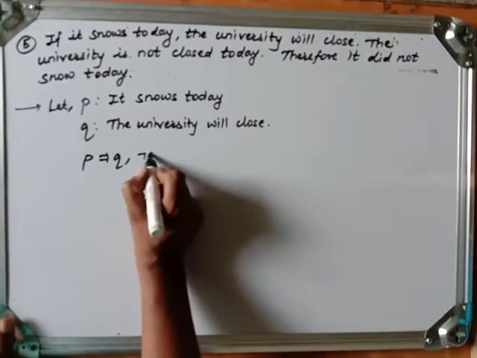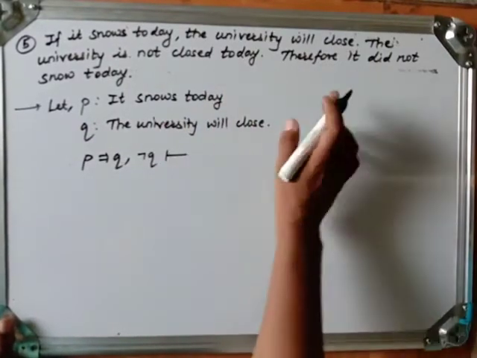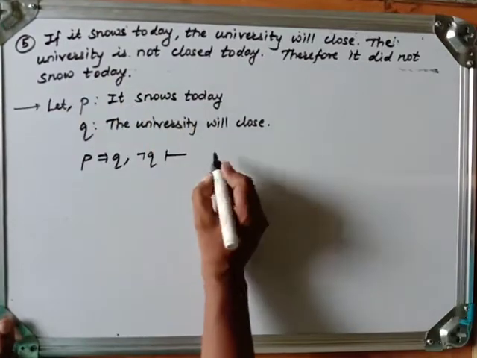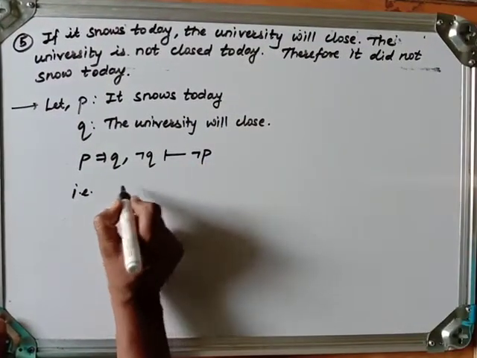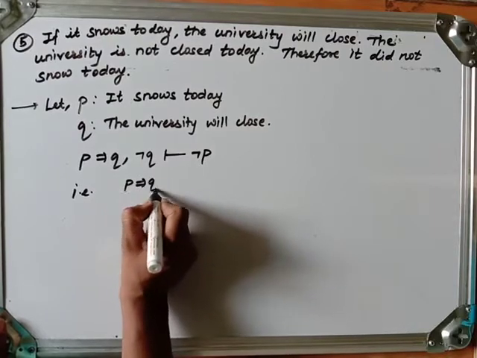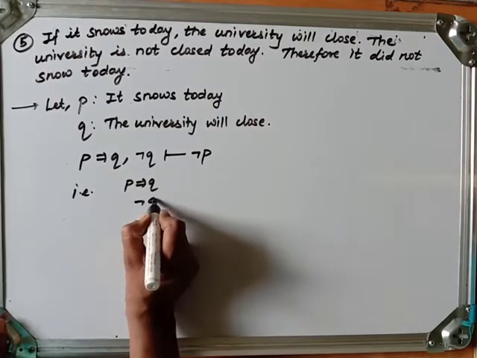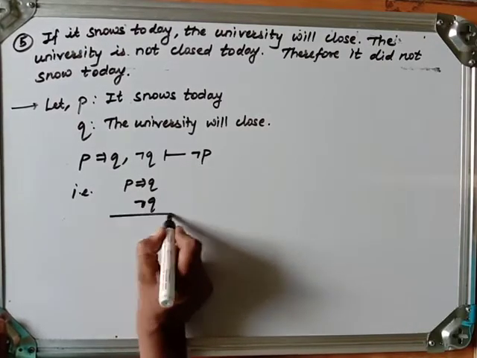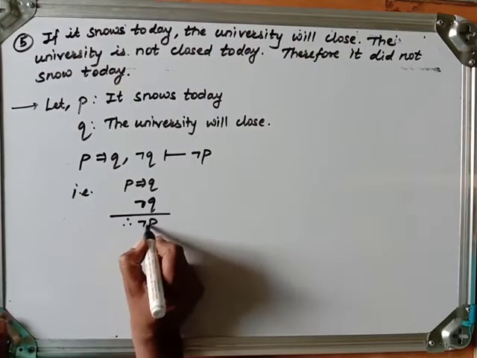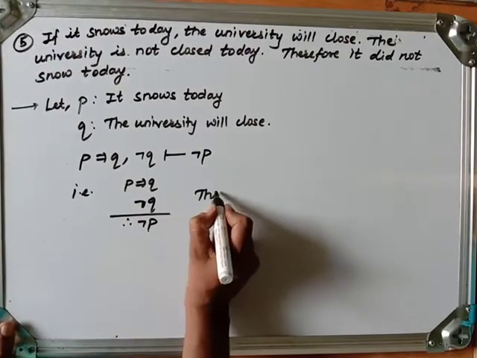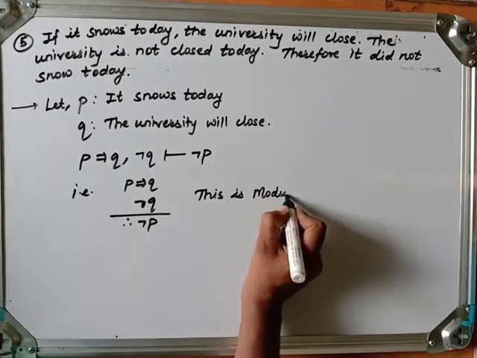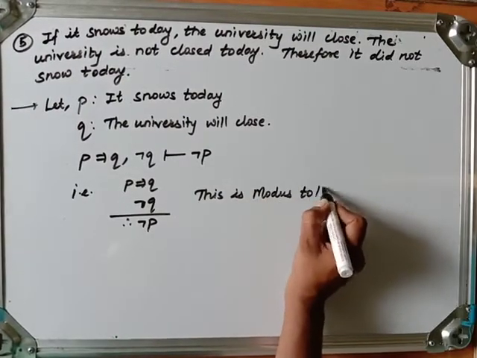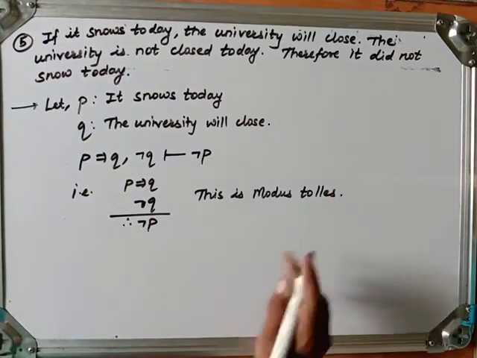Next, the university is not closed. Not closed means negation Q. Else, it did not snow today, so negation P. So that is P implies Q, negation Q, therefore negation P. This is modus tollens.